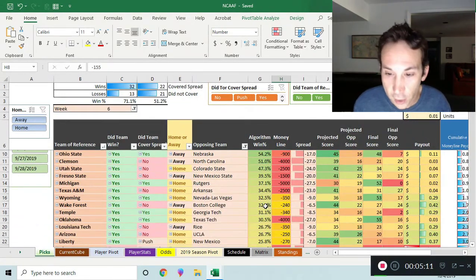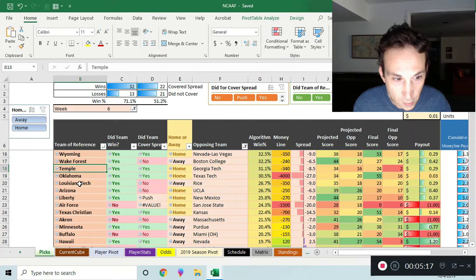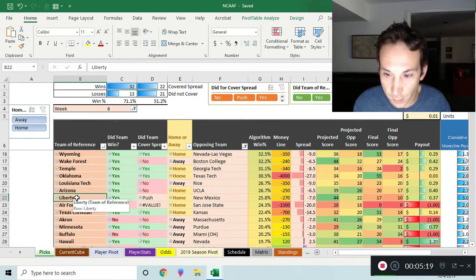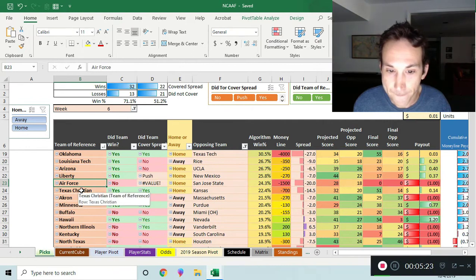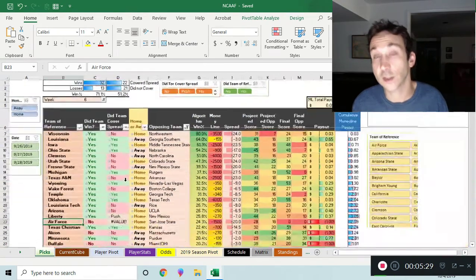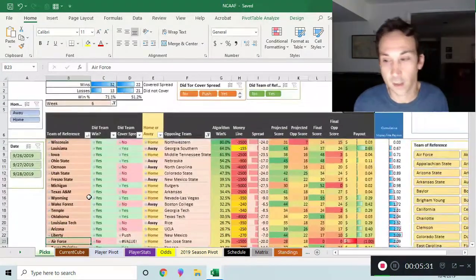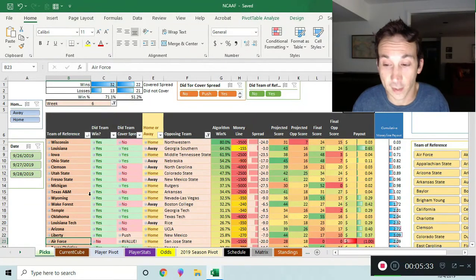You can see that these ones down here also won. Wyoming, Wake Forest, Temple, winners. Louisiana Tech, Arizona, Liberty, winners. Then we start to run into trouble. I don't know why it says 0. Anyway, there's also so much information in this file that validating it and making sure it's accurate is kind of me crossing my fingers a lot of times and making sure that the sources are correct. So if you see any problems in it, let me know.